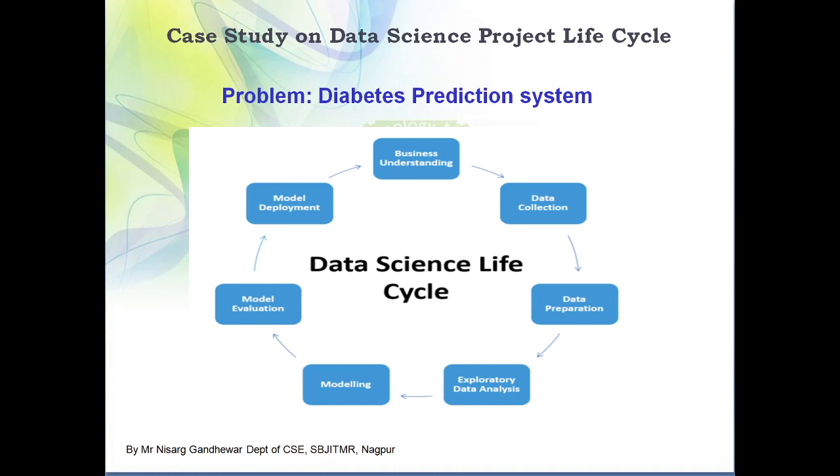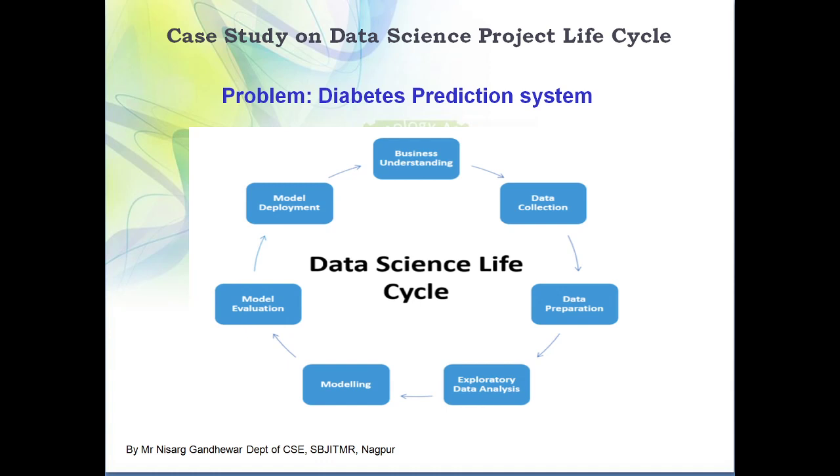That is the difference between a model and an algorithm. Both are different, don't get confused. In machine learning, decision tree is an algorithm, support vector machine is an algorithm, random forest is an algorithm. But what is a model? Suppose I apply the decision tree algorithm on this particular diabetes data set, then I can say it is a model.